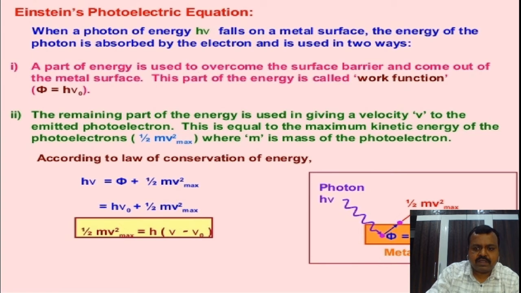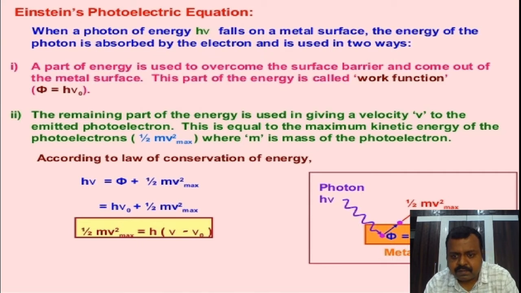Now here, this is Einstein's explanation of the photoelectric effect, how that metal plate emits electrons by exposing it to the radiation. Einstein has given the explanation for that phenomenon using Max Planck's quantum theory. So according to Einstein, when any metal plate, just observe the figure on the right hand side, when any metal plate is exposed to the radiation, that means it is exposed to photons.